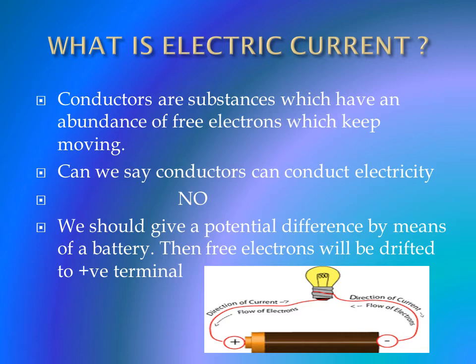In a similar way, for electric current to flow, it should be maintained at a potential difference. That is, one should be at a higher potential and the other at a lower potential. So in general, you cannot say conductors can conduct electricity. If the conductors are maintained at a potential difference by means of a battery, then free electrons will drift to the positive terminal and hence there will be a flow of current.